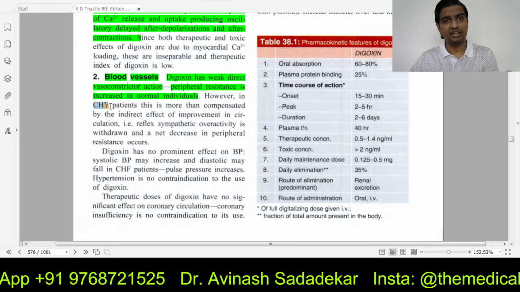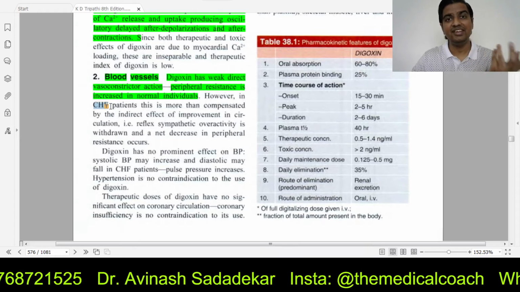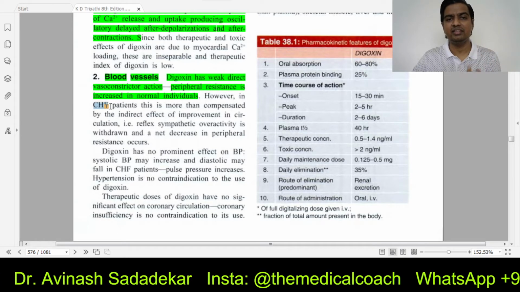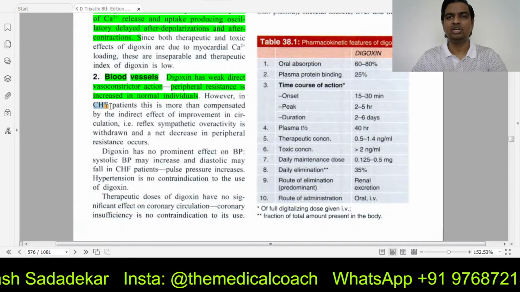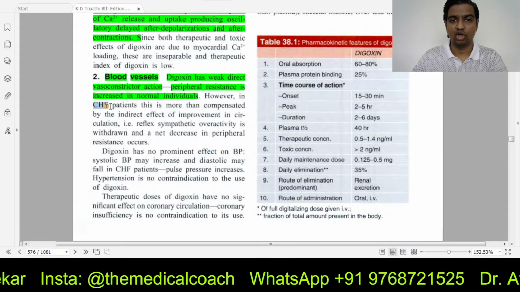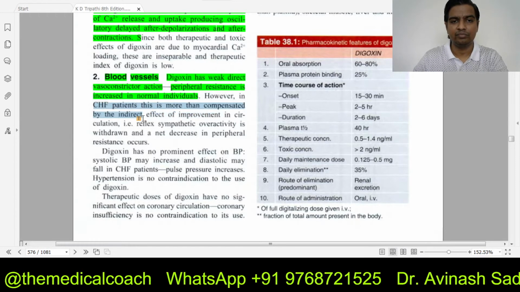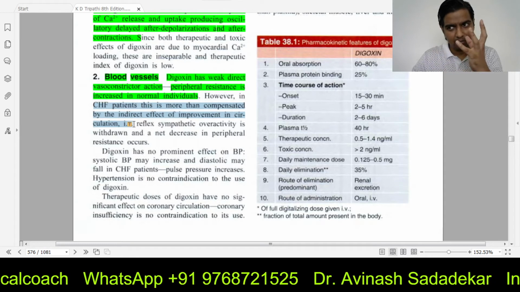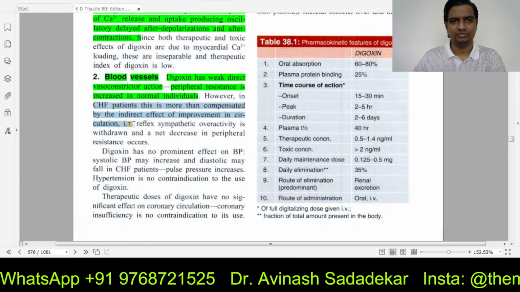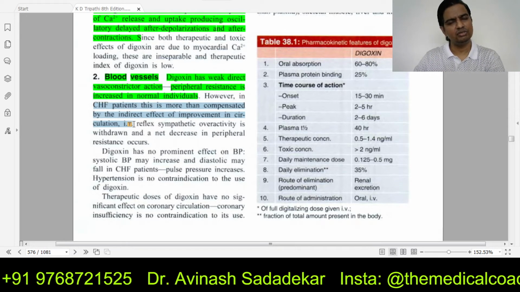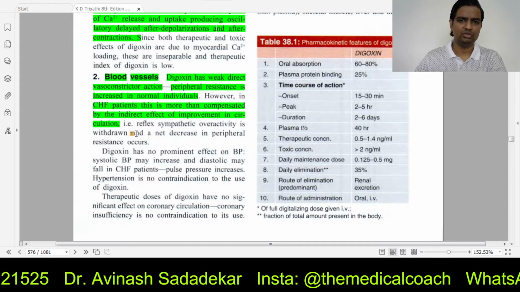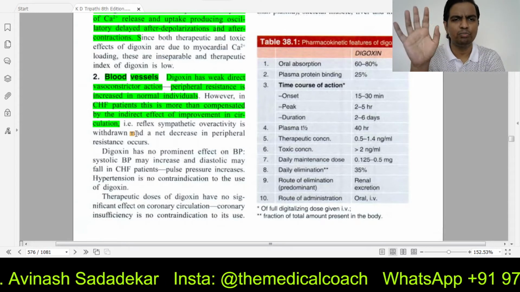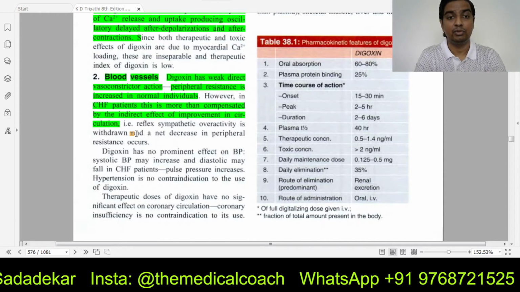First of all, his heart is not working. His heart is failing to pump blood, and now we are giving a medicine that increases the blood pressure. The good thing is this drug also increases the force of contraction. So the improvement in circulation more than compensates for this potential side effect.